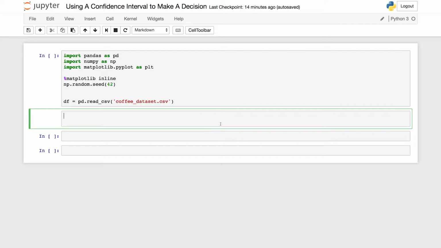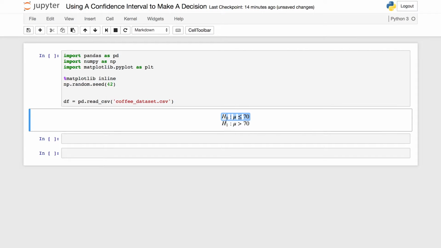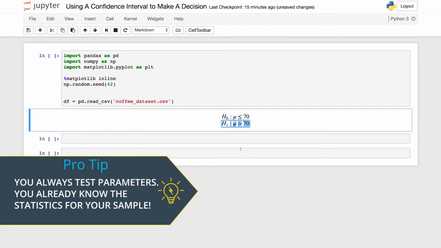What if we wanted to ask the question of if the average height for all coffee drinkers is greater than 70 inches? We could set up our null and alternative hypotheses in the following way. Here, we have that the average height of all coffee drinkers is less than or equal to 70 in the null, while in this statement, we have that the average height is greater than 70 in the alternative. Notice, we are always testing a parameter, so I'm using mu here to represent the mean of all coffee drinkers.